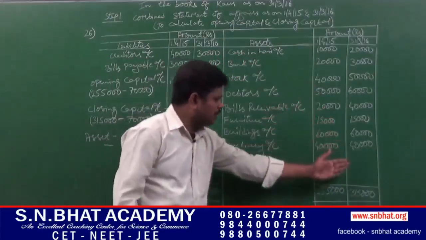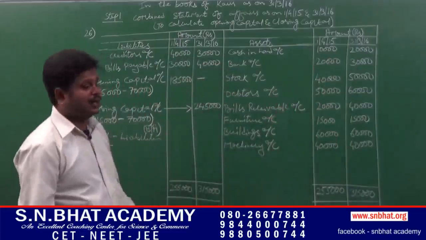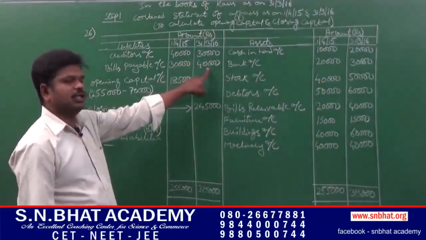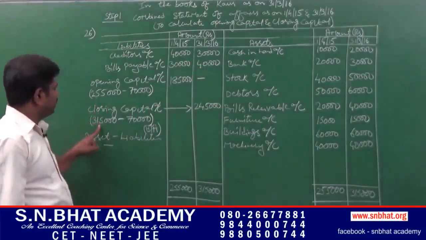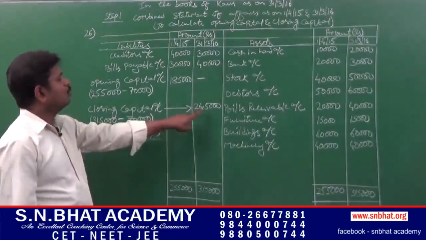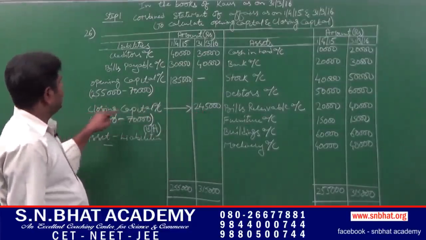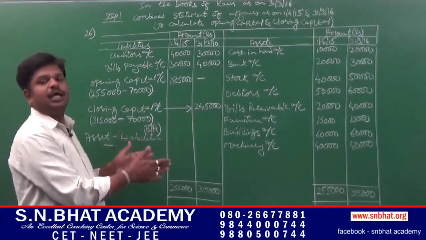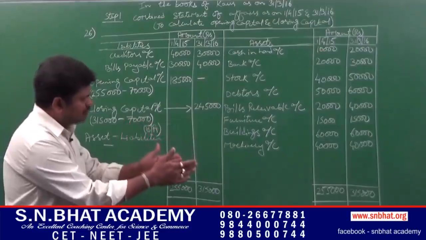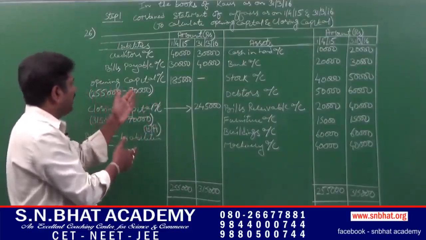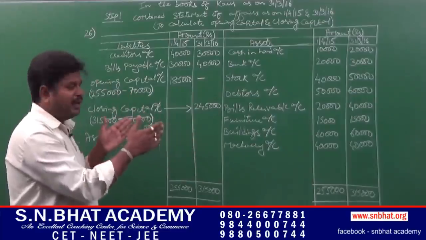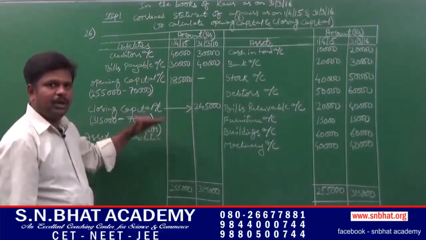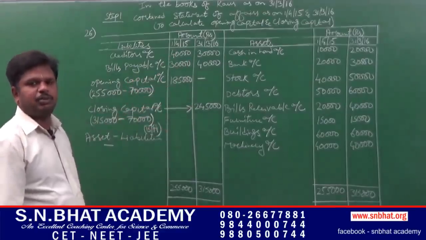Next, we have to total all closing assets, it comes to rupees 3,15,000 minus 70,000, closing liabilities, 3,15,000 minus 70,000, 2,45,000. It is the closing capital. That is asset minus liability equal to capital. Opening asset minus opening liability equal to opening capital. Closing asset minus closing liability equal to closing capital. It is the first step in the single entry system of bookkeeping.